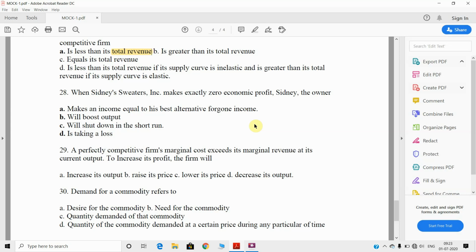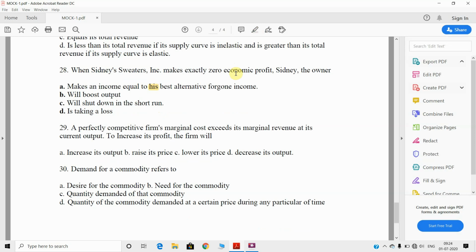If a company produces commodity A and commodity B, and A gives him 100 extra income than B, then A is the best alternative, right? So here A will be the answer of that question.